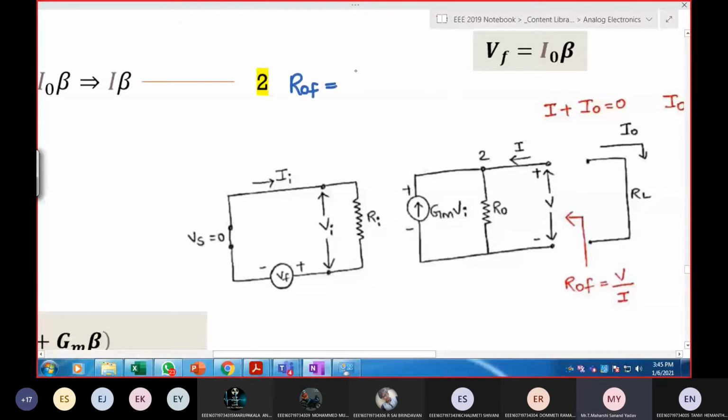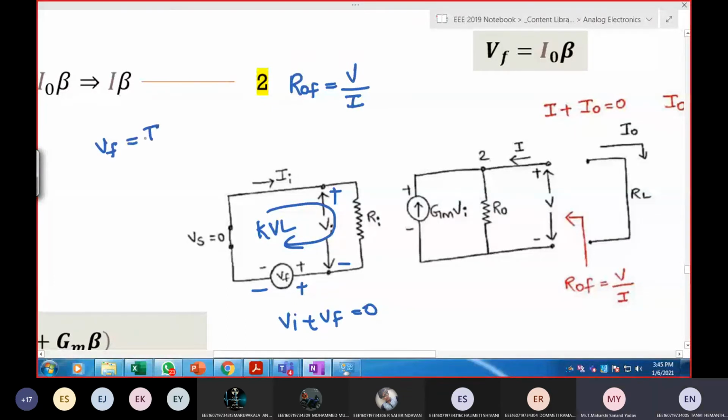ROF is defined as the ratio of output voltage by output current. So first, what should I do? KVL or KCL in the input loop? KVL. Tell me the answer for KVL. VI plus VF is equal to 0. What is VF in this?